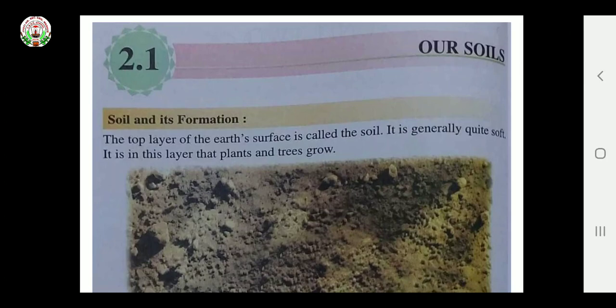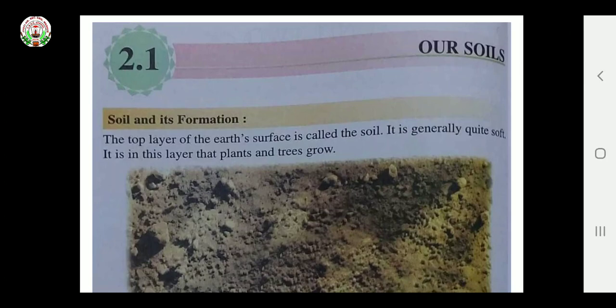Our soils. As you all know about soil and where it is used and is useful to human beings as well as to the humankind and for the whole earth. Before starting the chapter, let's go through some points which tell us about soil.